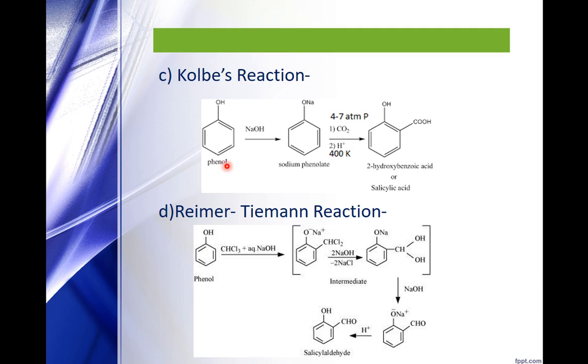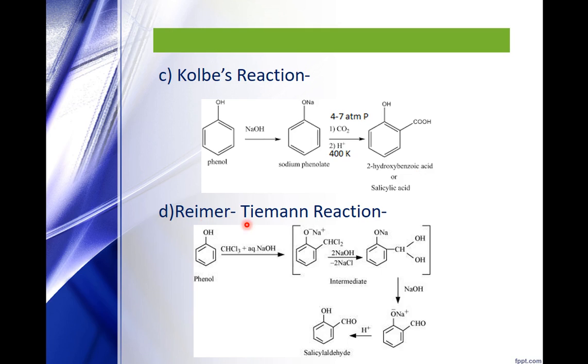Kolbe's reaction. This is phenol. Kolbe's reaction takes place with sodium phenolate. So first of all, using NaOH, we prepare its sodium salt, then with carbon dioxide and on hydrolysis at 4 to 7 atmospheric pressure and 400 Kelvin temperature, the product formed is 2-hydroxybenzoic acid or salicylic acid.